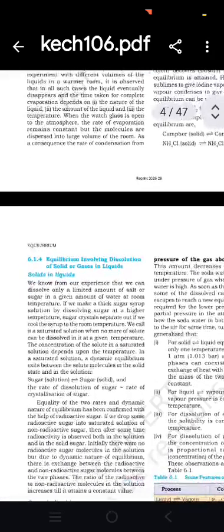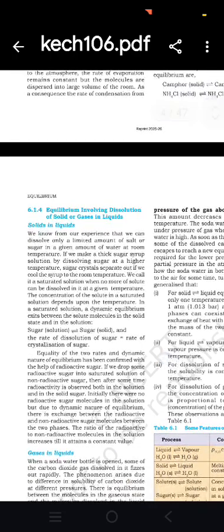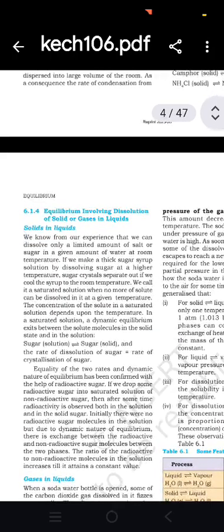Equilibrium involving dissolution of solid or gases in liquid. We know from our experience that we can dissolve only a limited amount of salt or sugar in a given amount of water at room temperature. If we make a sugar syrup solution by dissolving sugar at high temperature, sugar crystals separate out if we cool the syrup to room temperature. We call it a saturated solution when no more solute can be dissolved in it at a given temperature.